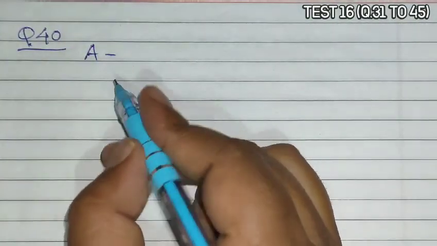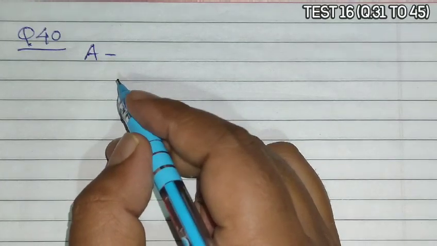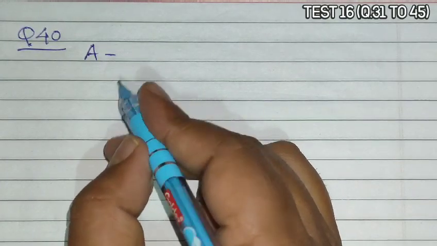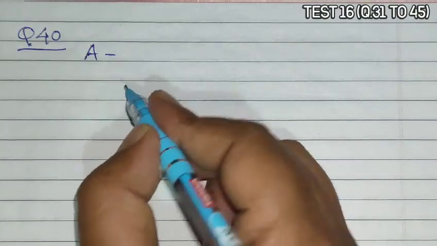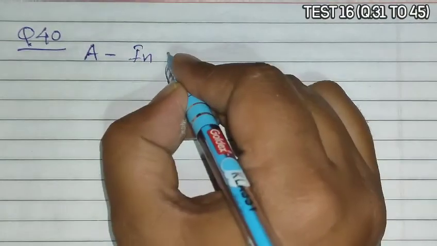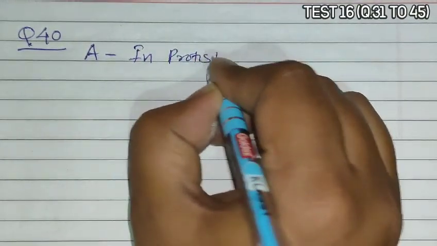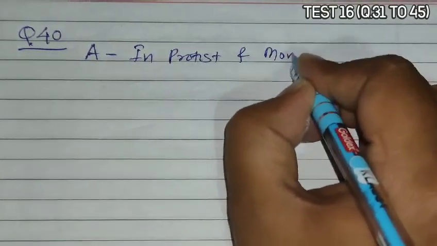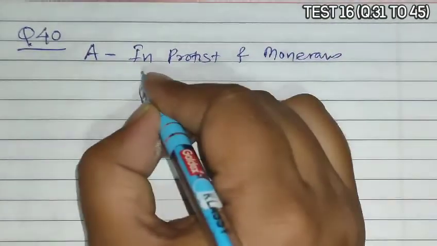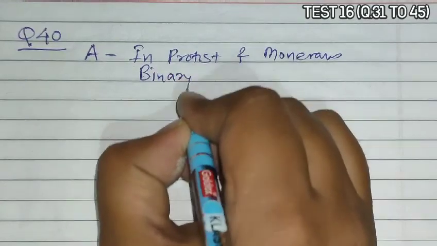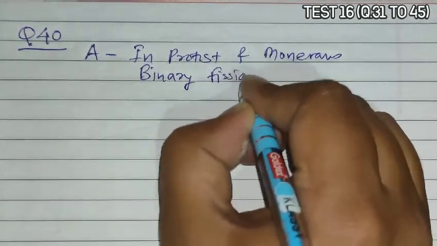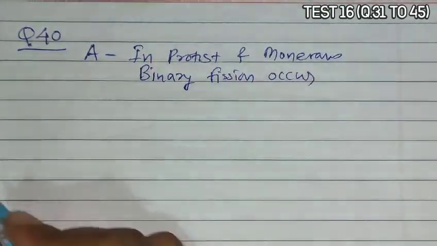Question 40. Question 40 asks that A is given as in protists and monerans, the parent cell divides into 2 to give rise to new individuals. It means the question statement is saying that in protists and monerans, binary fission occurs.